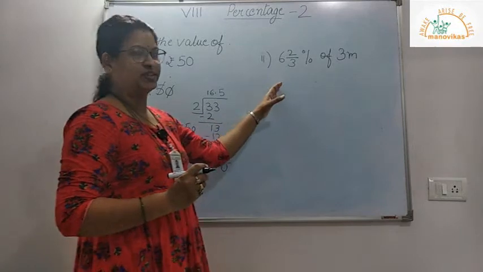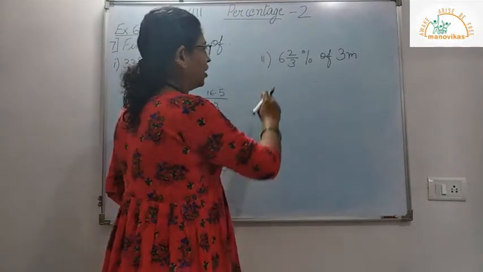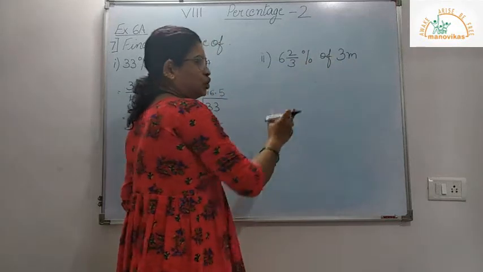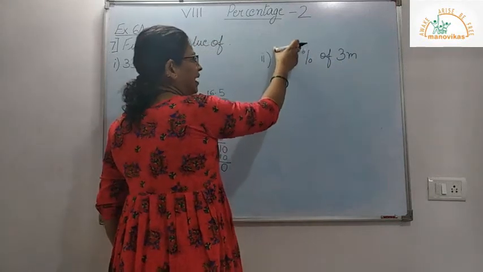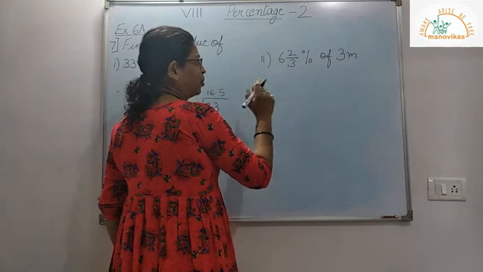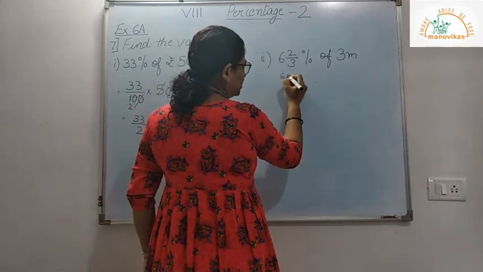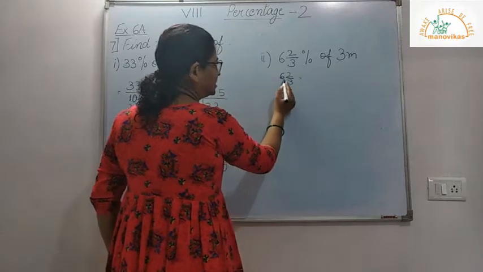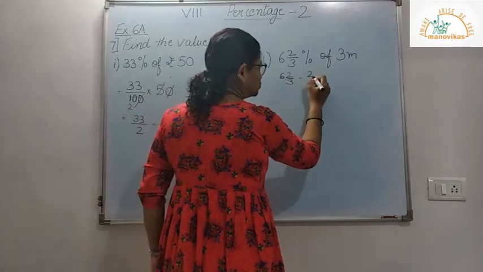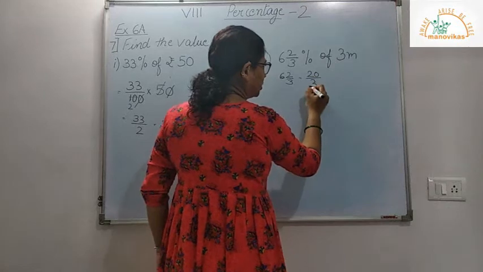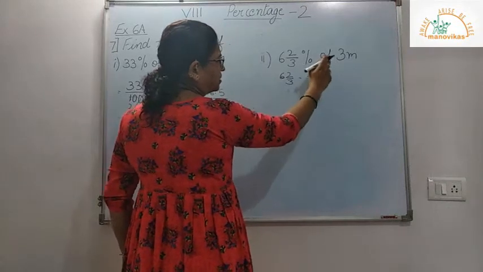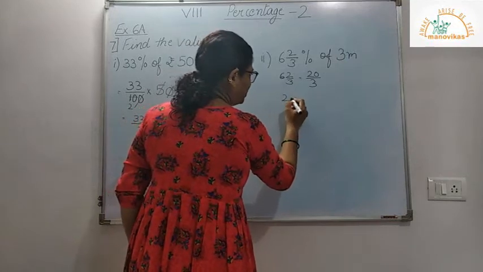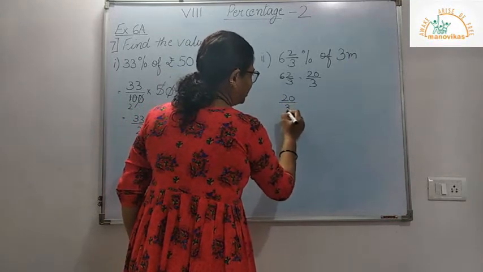Now moving on to the next sum over here. Now we have to find 6 2/3% of 3 meters. So now first let us write this mixed fraction as an improper fraction. So 6 2/3 can be written as 6 3s are 18, 19, 20, that is 20 upon 3. So now 20 upon 3% of 3 meters. So I write this as 20 divided by 3.